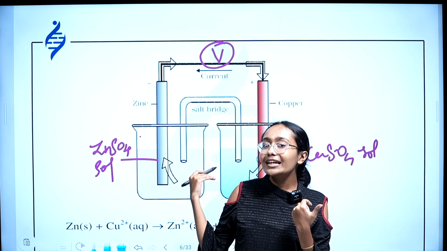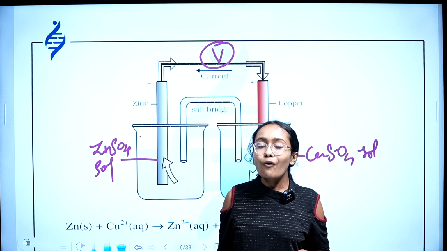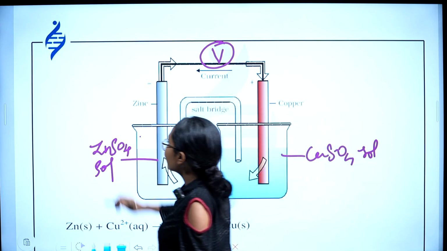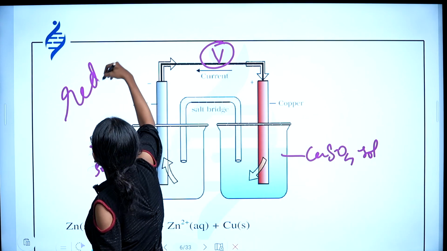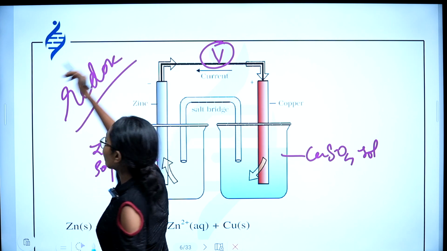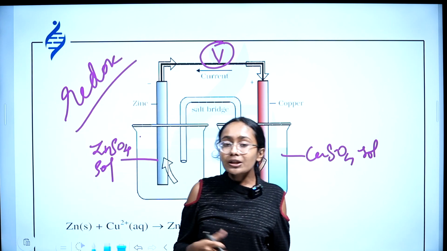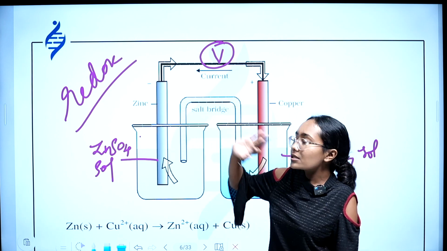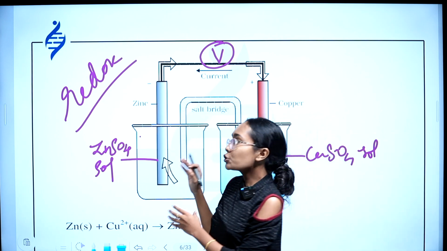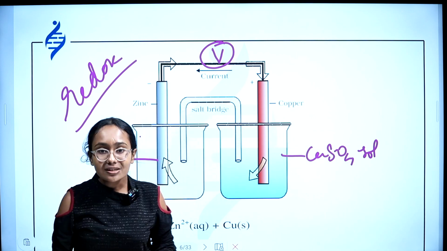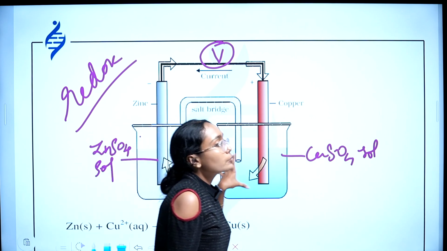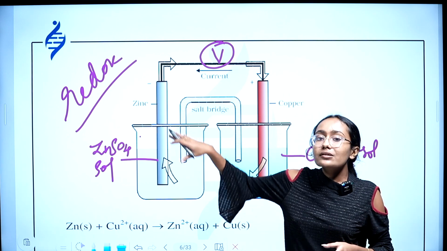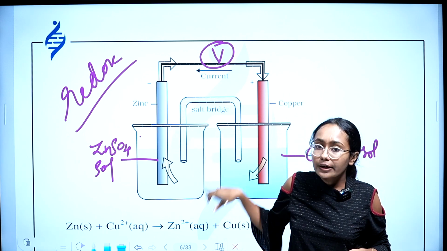A redox reaction is happening in the Daniell cell, which is responsible for the production of current, the production of electricity. What is a redox reaction? Reduction and oxidation taking place simultaneously. Such a reaction is called a redox reaction. So tell me, in which part of this Daniell cell is reduction taking place and which part is responsible for the oxidation? You already know that the redox reaction is the reason for the production of current here.